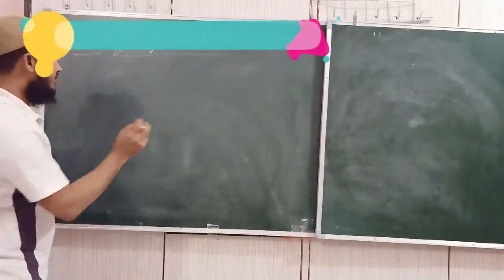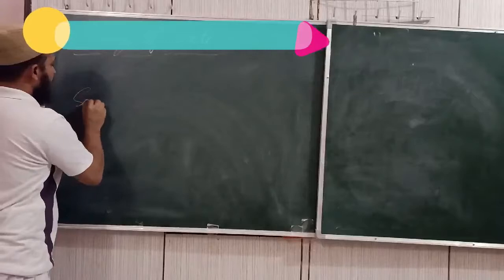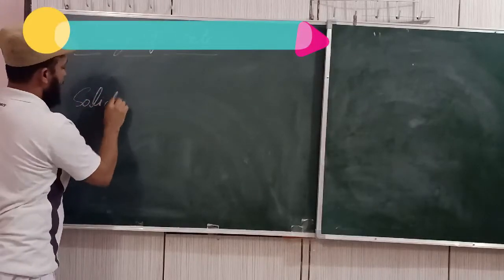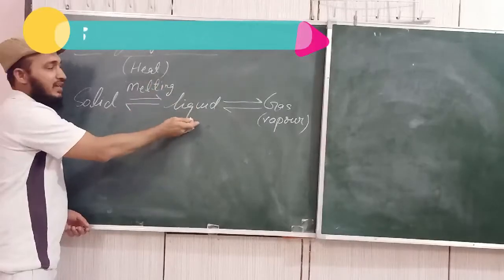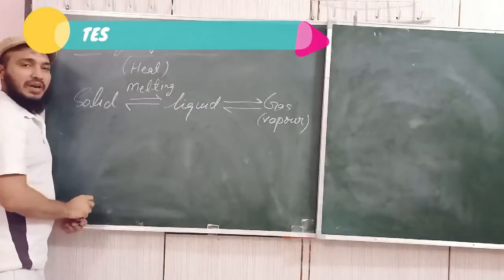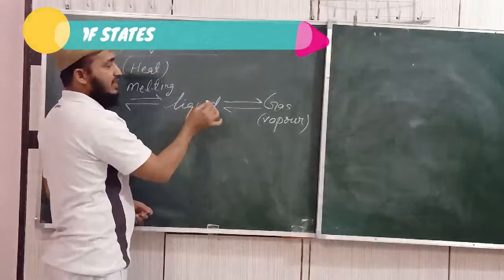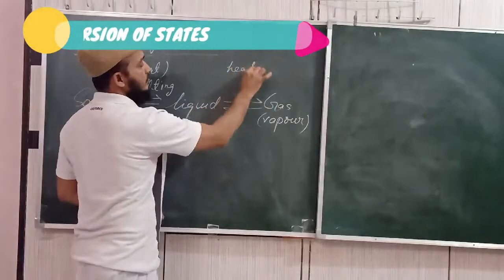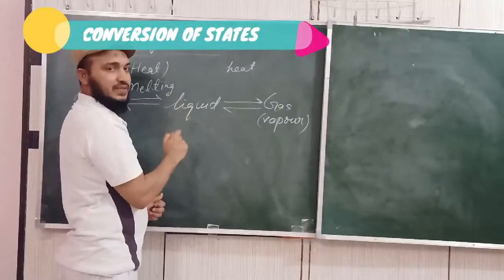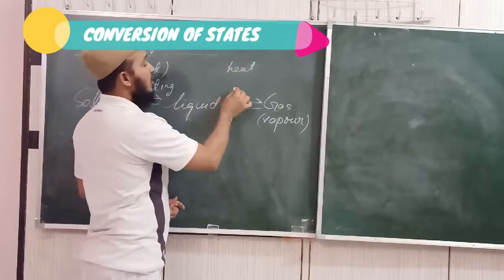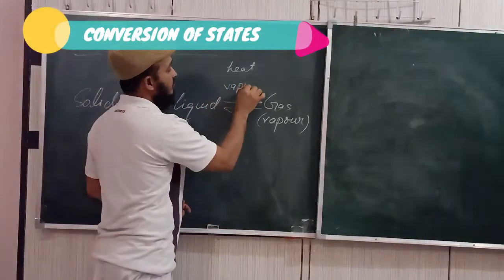State. If you heat a solid, it will get converted into liquid. This process is called melting. When a liquid is heated, it gets converted into vapors or gas phase. This process is called vaporization.